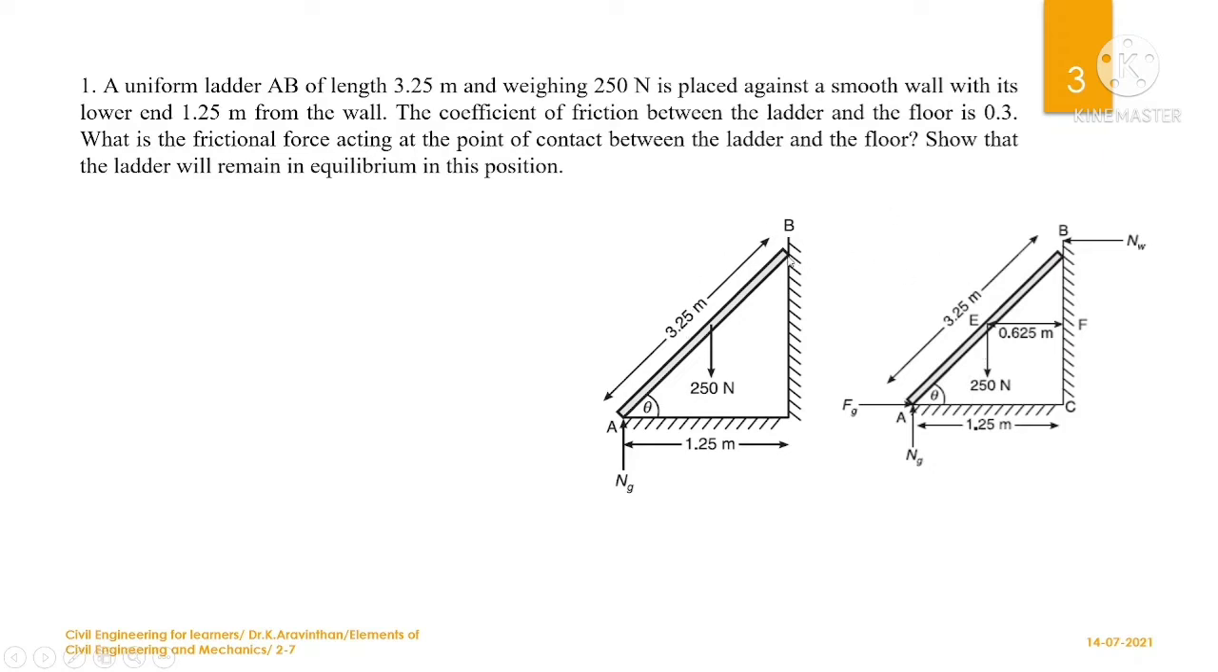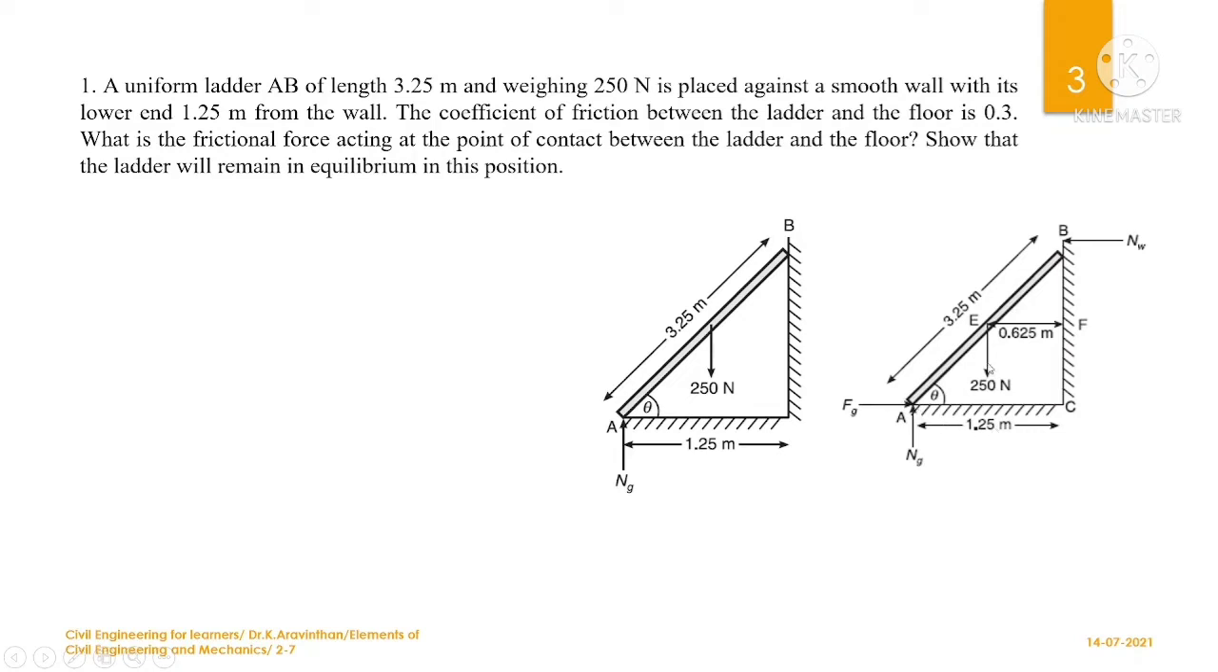We know that you have two reactions here. Since the friction is zero at the wall, one reaction will be removed and you will have NW, that is the wall normal. You will have support, and here you have two reactions. We have drawn the reactions, and you have a weight of 250 Newton acting downward. You know the hypotenuse side, that is the length of the ladder, is 3.25, and the distance from the wall to the bottom of the ladder is 1.25 meter.